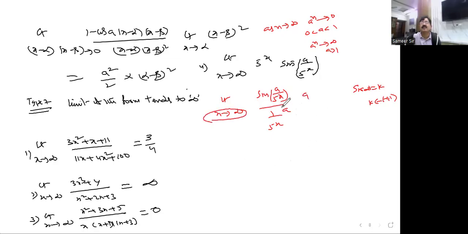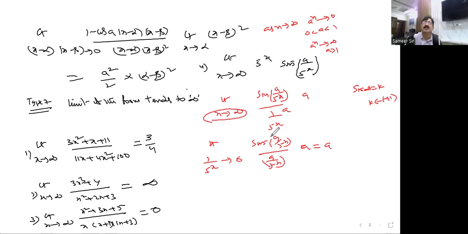Just now I said that a to the power of n tends to infinity here, but 1 by 5 to the power of x tends to 0, is absolutely right. Sine a by 5 to the power of x by a by 5 to the power of x is the perfect formula here. So the answer is 1.